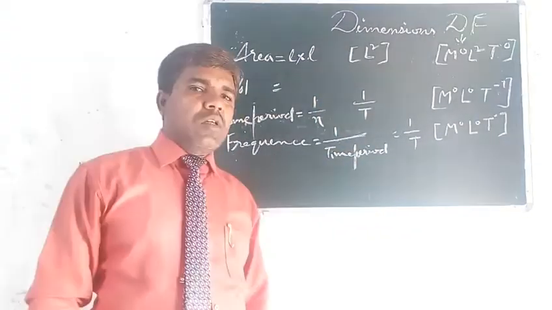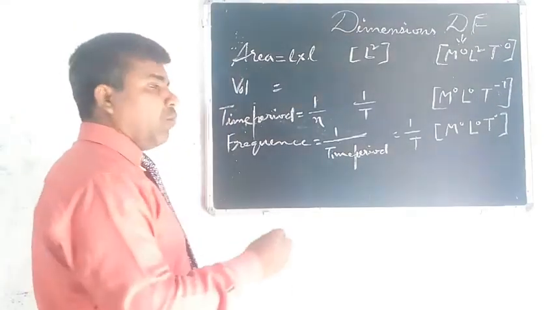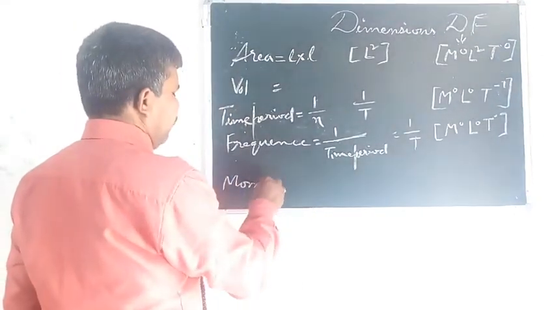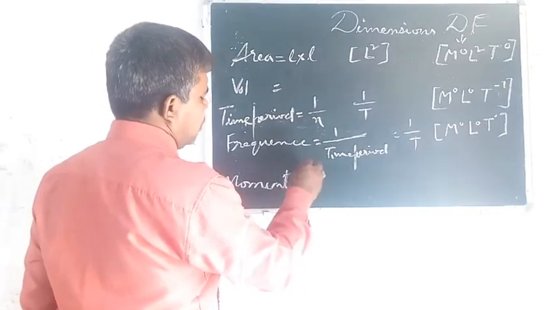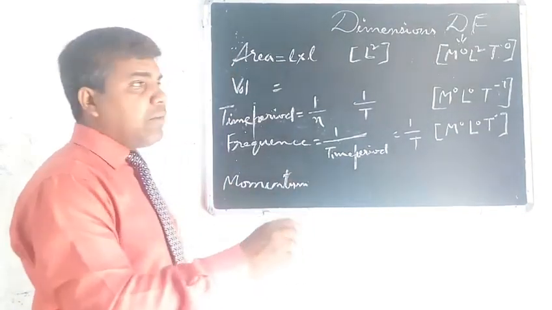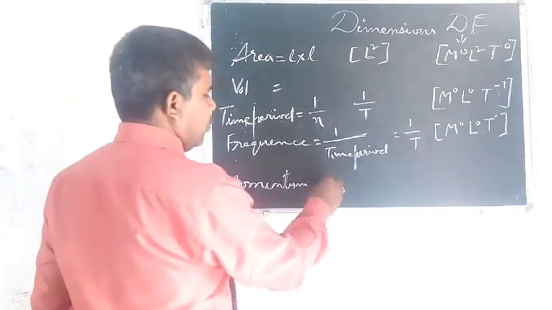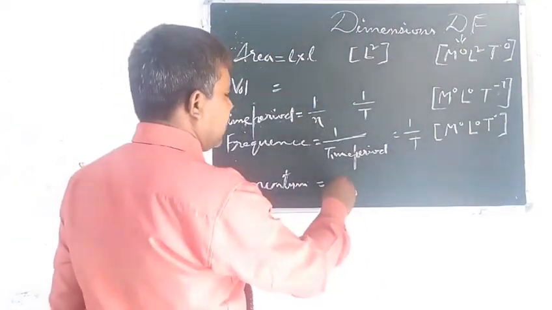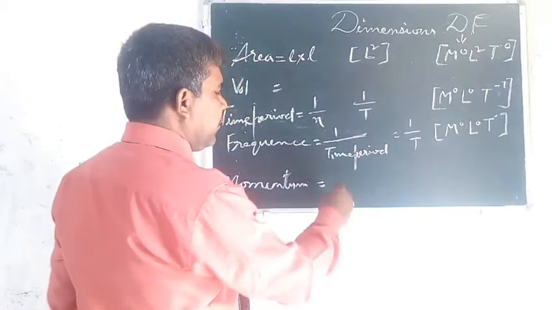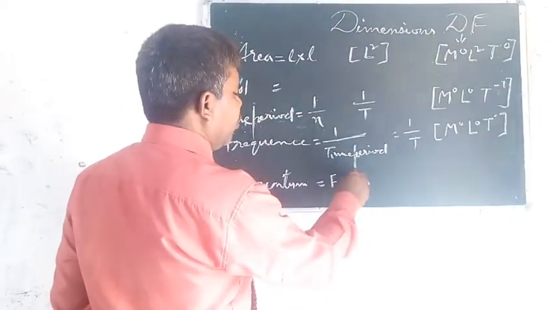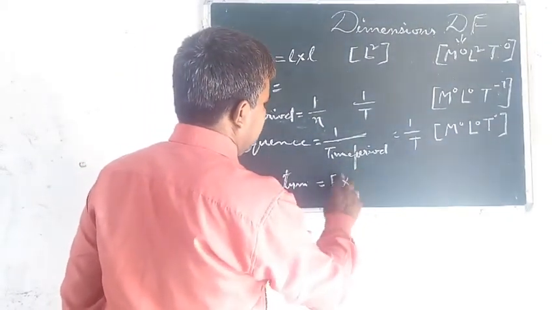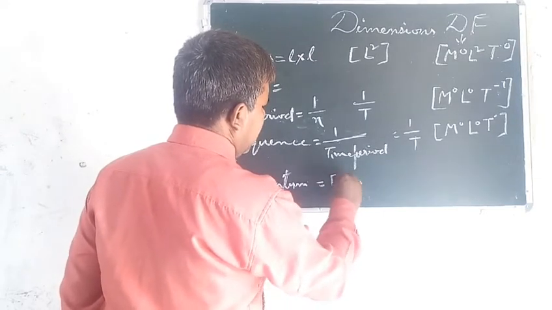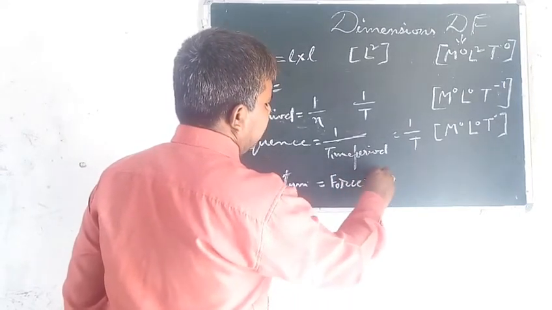Now suppose we have to find the dimension of momentum. Momentum we have to consider for the dimensional formula. Suppose I take the standard thing, then its explanation will be force into time. It means force, here I am writing, into time.